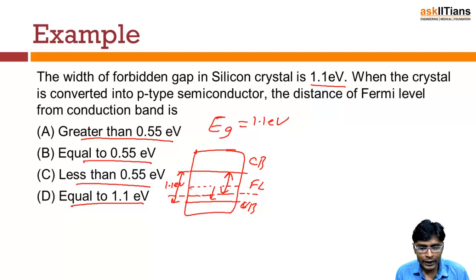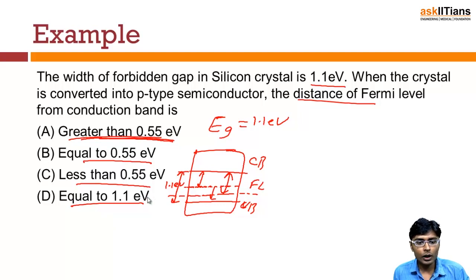So definitely if we see, when this is at the center, this distance is around 0.55, and it is greater than 0.55, but it is not equal to 1.1, because the Fermi energy level is not touching the valence band, it is nearer to the valence band. That means we can say that the distance of the Fermi level from the conduction band will be greater than 0.55 electron volt, but it is not equal to 1.1 electron volt.